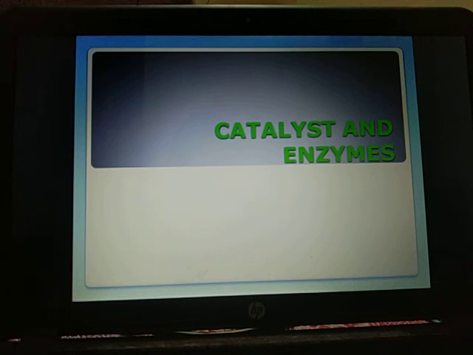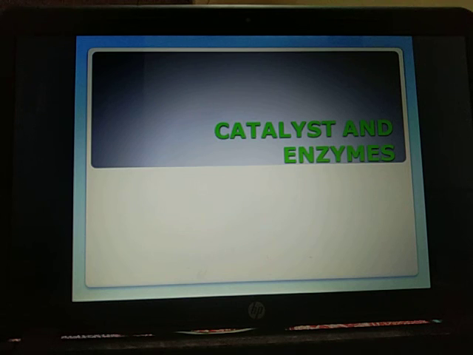Quantity: they are required in minute quantity as compared to their substrate. Reversibility: reactions controlled by both the catalyst and enzyme are theoretically reversible, though reversibility is dependent upon different kinetics. Equilibrium: they do not change the equilibrium of the reaction. Reaction velocity: both catalyst and enzyme increase the rate of the chemical reaction.